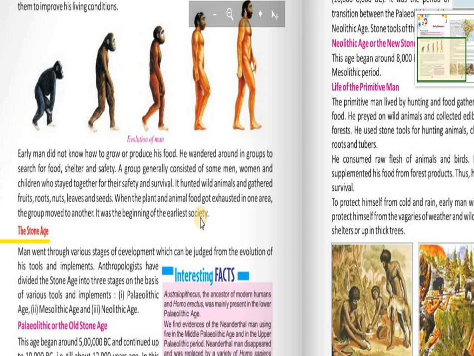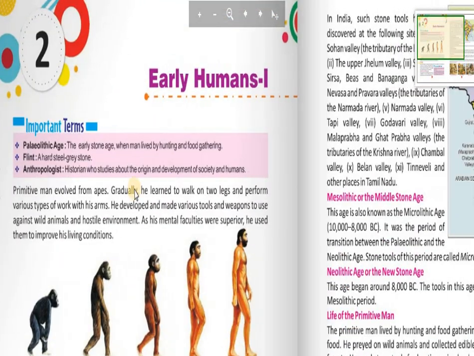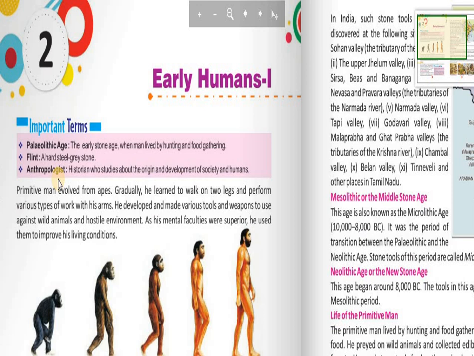Now let's understand what is the Stone Age. Man went through various stages of development which can be judged from the evolution of his tools and implements. Anthropologist, and if you don't know what is an anthropologist, just look at the top of your page. Anthropologists are the historians who study the origin and development of societies and humans. Now let's continue.